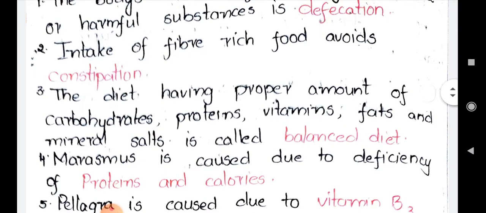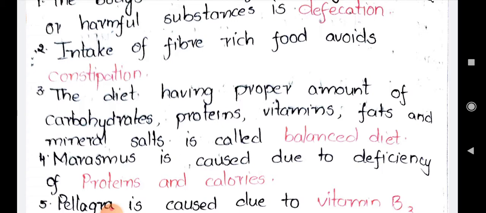The diet having proper amount of the carbohydrates, proteins, vitamins, fats and mineral salts is called as, the answer is balanced diet. So all the nutrients should be taken in a proper manner. That is, carbohydrates should be taken in the large quantity because carbohydrates are called as the energy giving foods. Proteins also have to be taken. Why? Because they help in the growth and repair of the body. Vitamins and minerals should be taken daily. At least one fruit should be eaten daily. Why? Because they are called as protective foods.